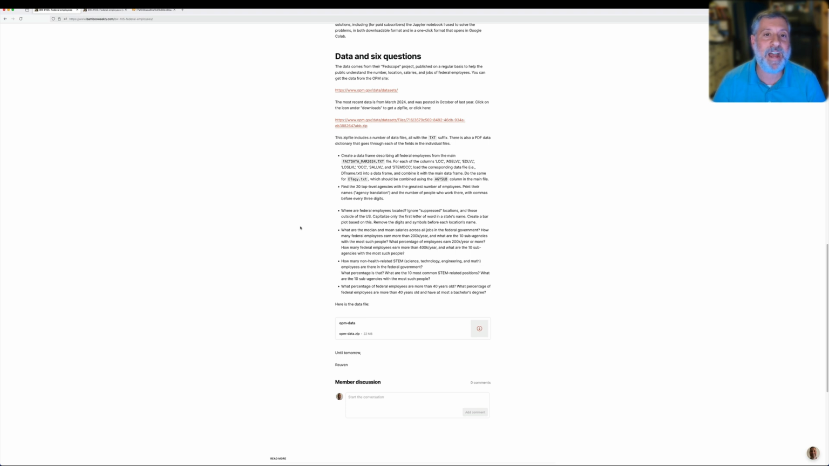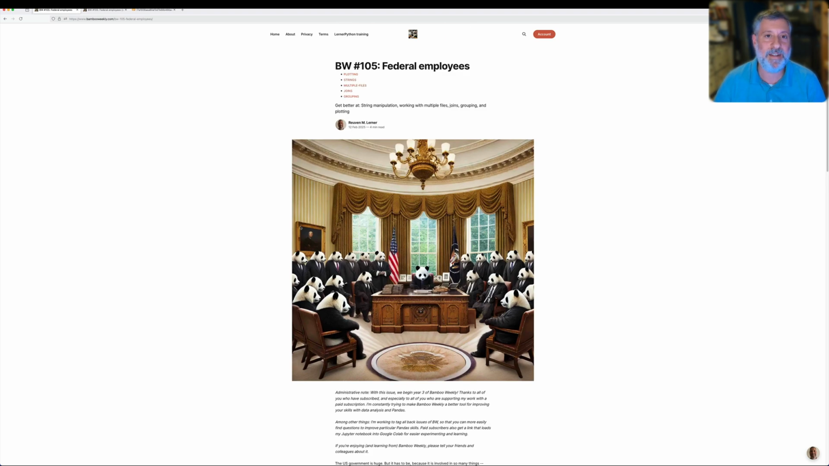The bottom line is I want you to get better with Pandas. I want you to get more fluent, and I hope that Bamboo Weekly with these new features will make it even easier. Come join me at Bamboo Weekly, take a look at what I've got, and tell me how I can make it even better so you can learn even more.